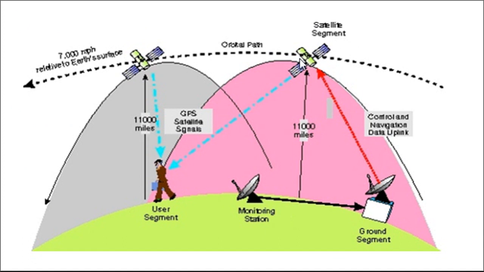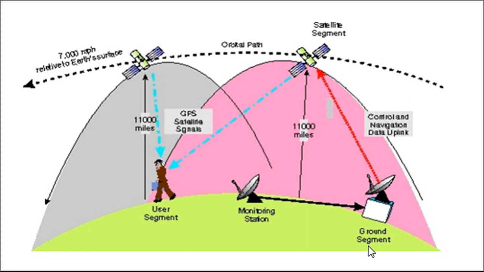The satellites which are moving in different orbits receive signals from the earth for the user, and then they send the information to the monitoring station. Then another segment is called the ground segment. Whatever information the user needs goes to the satellite first, then the satellites sense the signals, and the signals are sent to the ground segment.